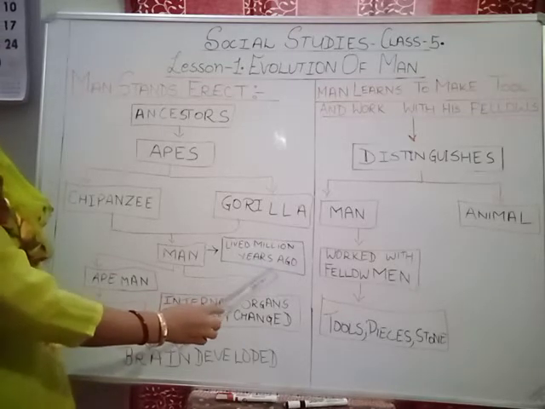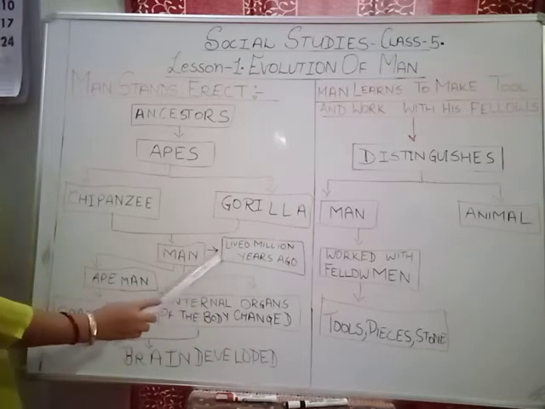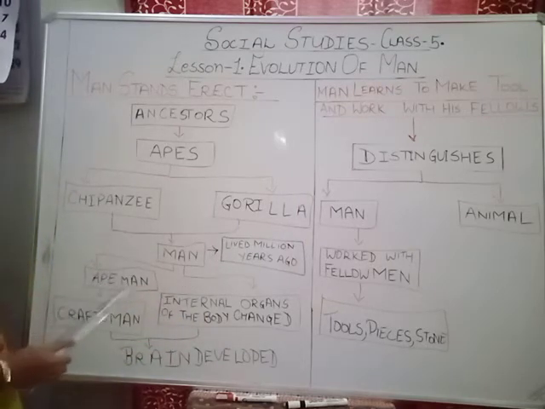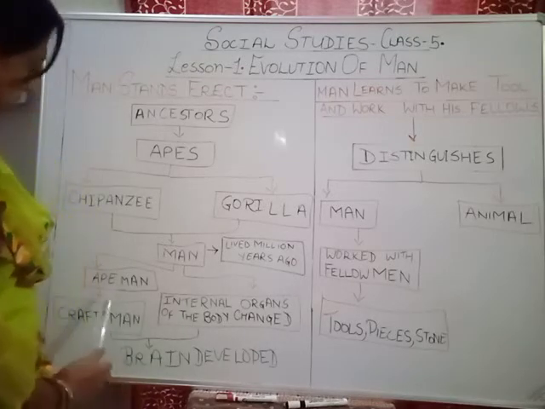Million years ago. Man has been living on earth from the past million years, and man was called ape man first. Early man was called ape man. Let's see.